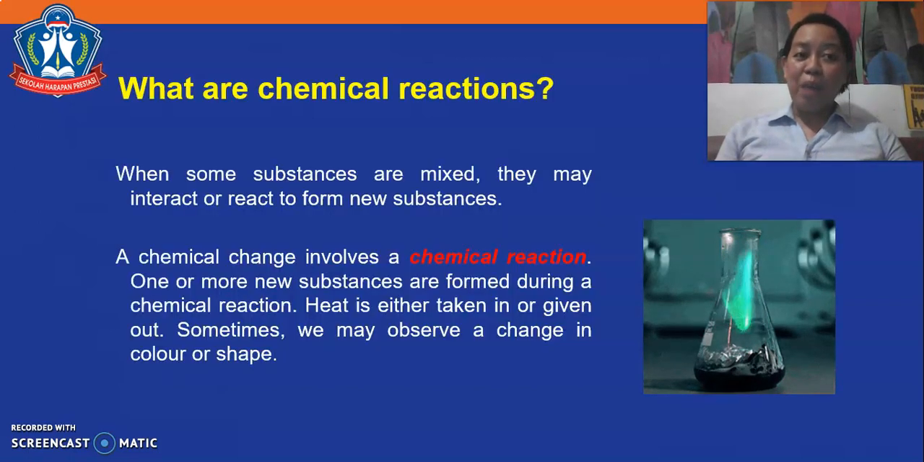What are chemical reactions? When some substances are mixed, they may interact or react to form new substances. A chemical change involves a chemical reaction. One or more new substances are formed during a chemical reaction. Heat is either taken in or given out. Sometimes we may observe a change in color or shape.